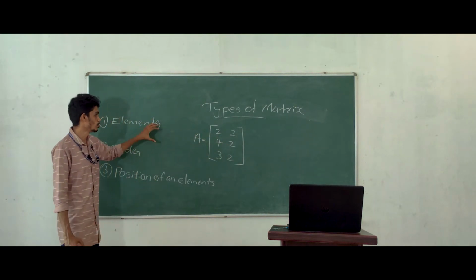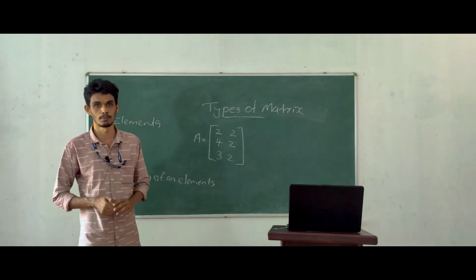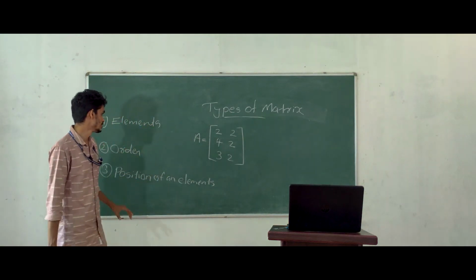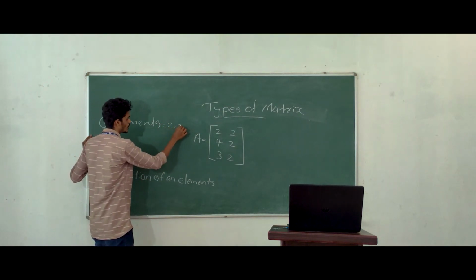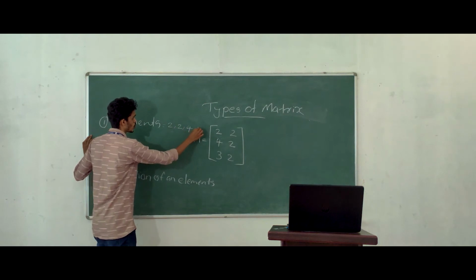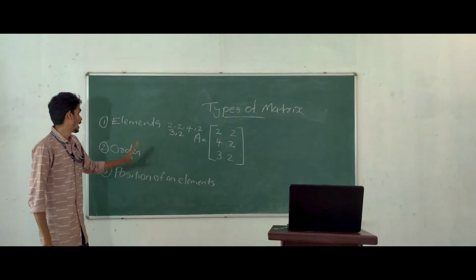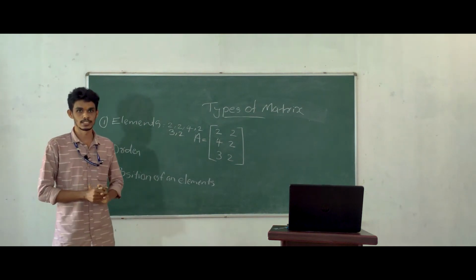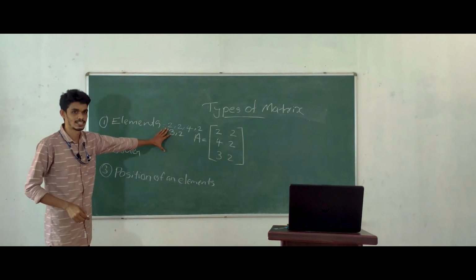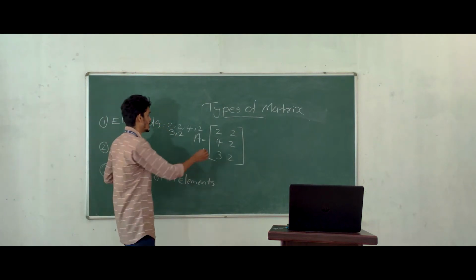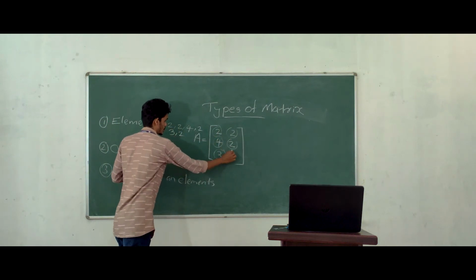These are the elements of this particular matrix. In simple words, elements are the components of the matrix. Here, the components or elements are 2, 2, 4, 2, 3, 2. Components means what are the numbers included in this matrix?